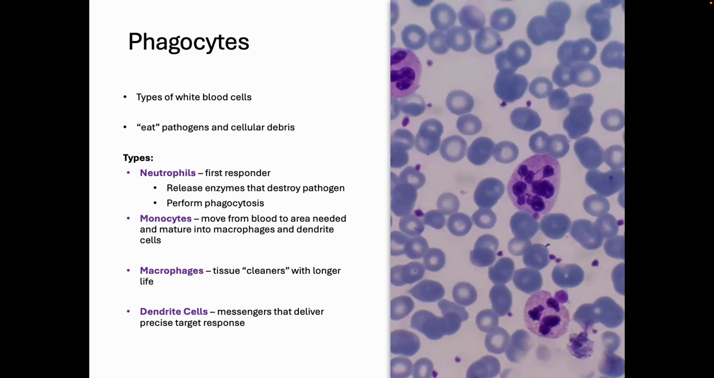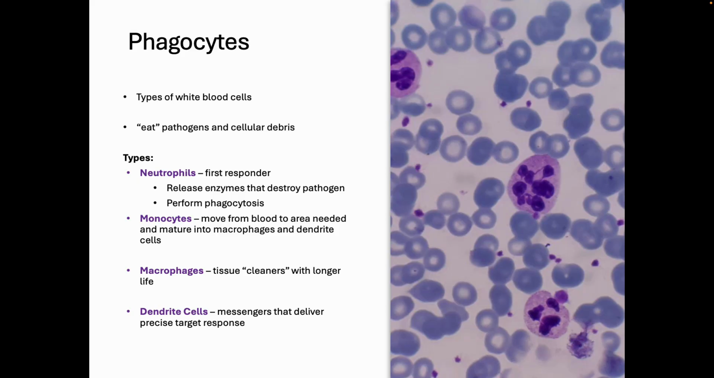The neutrophils are the first responders. These are your EMS. They release enzymes that destroy the pathogen, and then they start chomping them. The monocytes move from the blood area to the area needed, and then they mature. The monocytes mature into macrophages and dendritic cells.